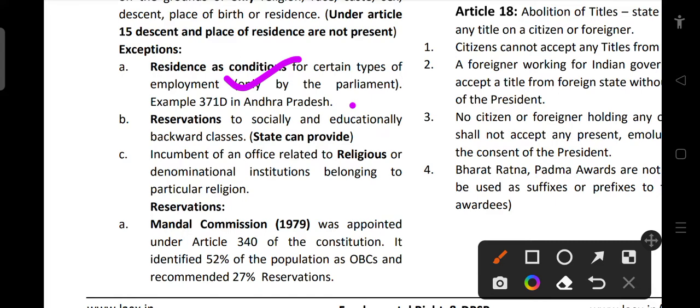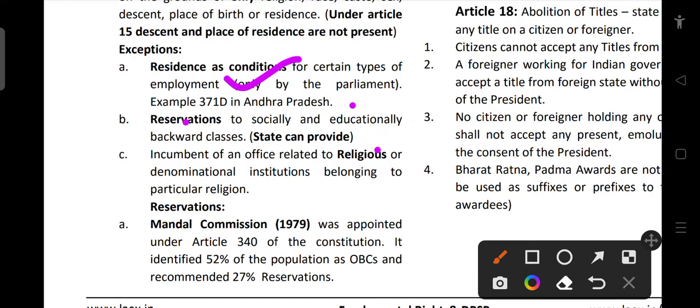And then reservation for SEBC. This again the state can provide. We have various state reservations, right? And then incumbents of offices related to religious or denominational institutions belonging to a particular religion. So these are some of the exceptions under Article 16.